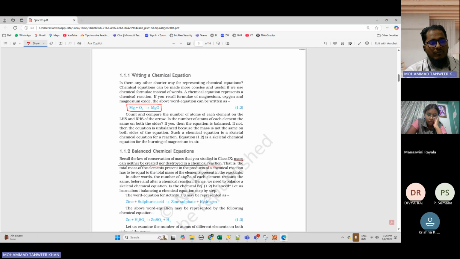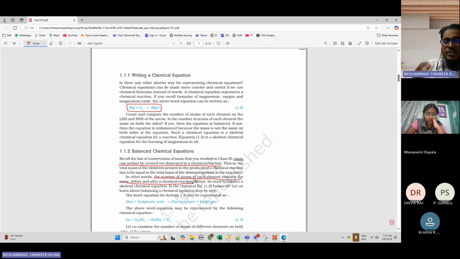In other words, the number of atoms of each element remains the same before and after a chemical reaction. It means the number of atoms what you have before the reaction should be same after the reaction as well. Hence, we need to balance a skeletal chemical reaction. Is the chemical equation 1.2 balanced? Let us learn about balancing a chemical equation.